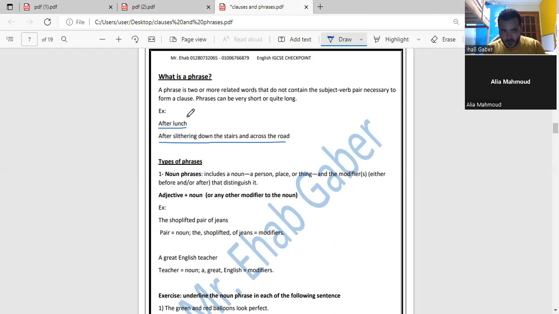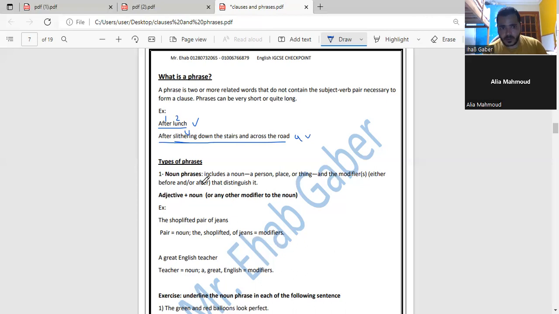Okay, so again, here this phrase is two words, one and two. And here we have more than one word. One, two, three, four, five, six, seven, eight, nine. Here we have nine words. Both are called phrases, but the first one is a two-word phrase, and this is more than two words. Both of them are phrases, but the meaning here is not complete. Yes or no? Here we have after slithering. Here we have a verb, but we don't have a subject. So it means we don't have the subject and verb paired together. Did you get me?